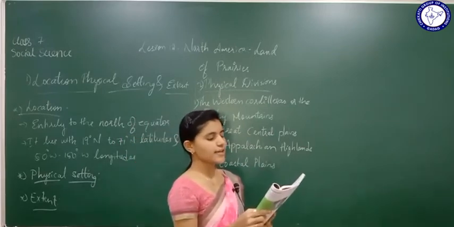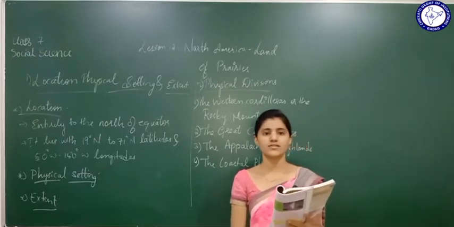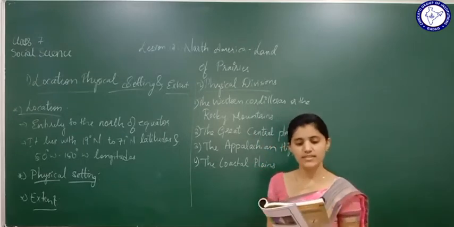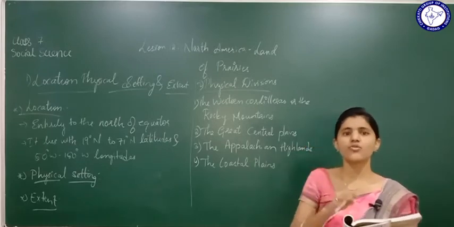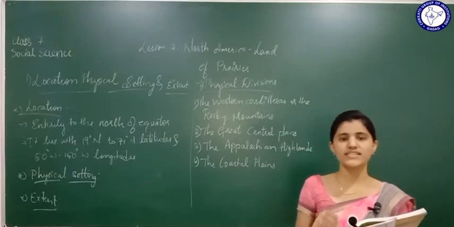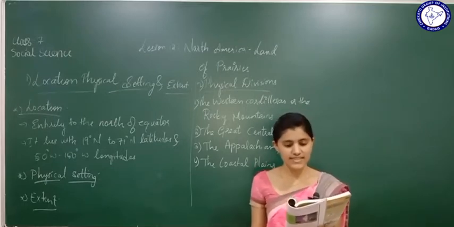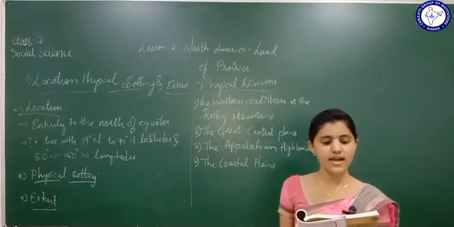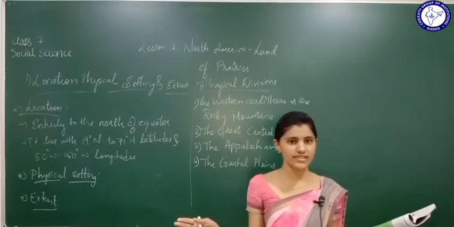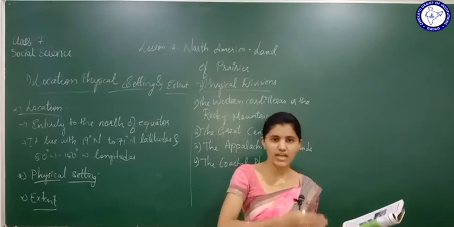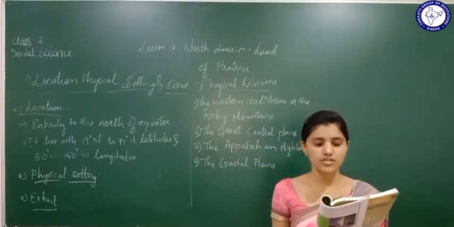These are young-fold mountain ranges like the Himalayas of India. How are the Western Cordilleras? They are very young-fold mountains, like the Himalayas of India. The Western Cordilleras run from Alaska in the north to Panama in the south. See what area they are covering. They start from Alaska in the north and end at Panama in the south.